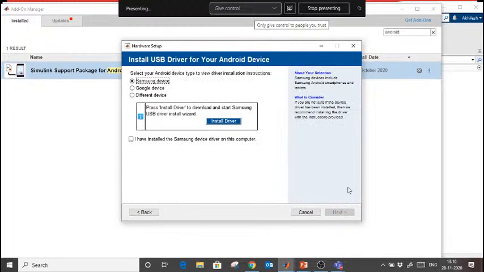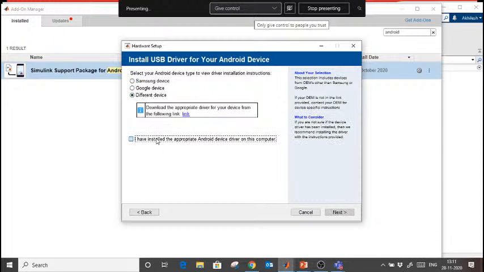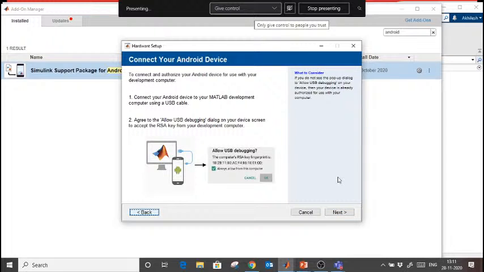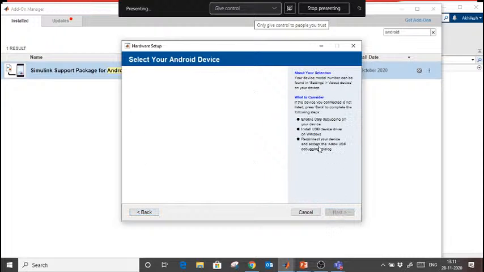Now it asks what kind of mobile model do you have? What vendor model do you have? I don't have Samsung. I don't have a Google device. I have a different device, and I have installed the driver for that. Do the next. Now it says that it will ask you some permission in your Android mobile. Do it. Okay. Do the next. This process you have to do only one time. Then it's asking to select your Android device. So it will search my Android model. I have a Lenovo K8 which I am using. It is detected automatically. Then I will do the next.